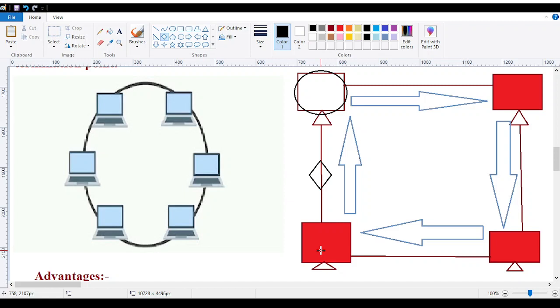So in this whole topology, we are only experiencing failure. So this is also a least used topology in IT.